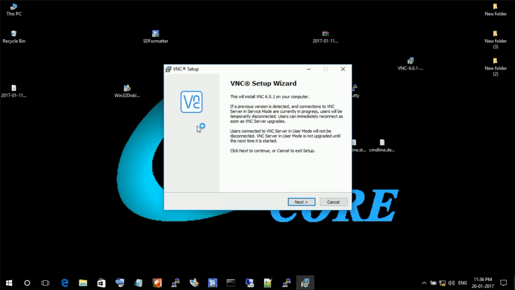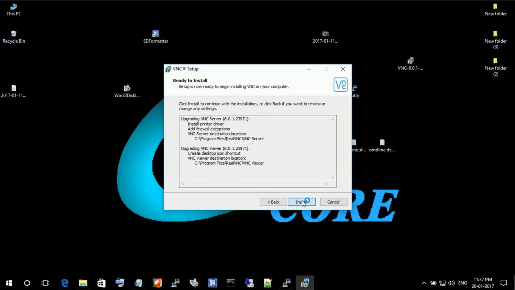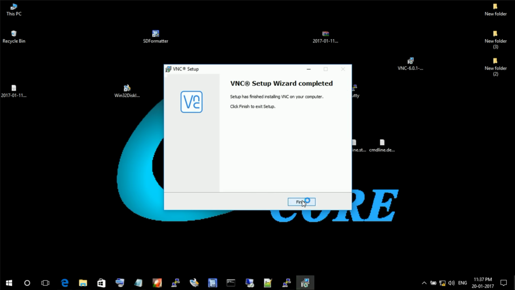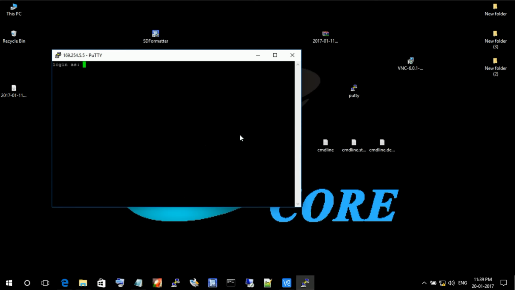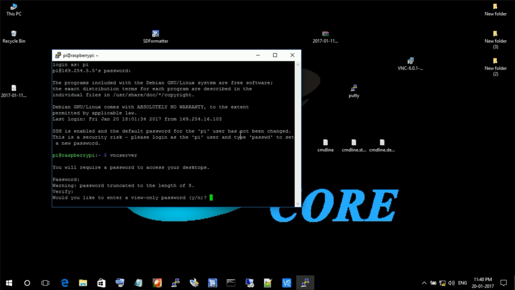The second method is using VNC viewer. First you have to download and install VNC viewer for your system. Next open PuTTY and login to Pi. Next you type vncserver. Here you should set a password for VNC server. Don't forget that password, okay? Enter the password. And again one more time. Here enter N and press enter.